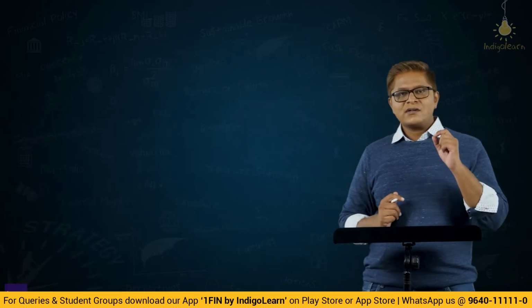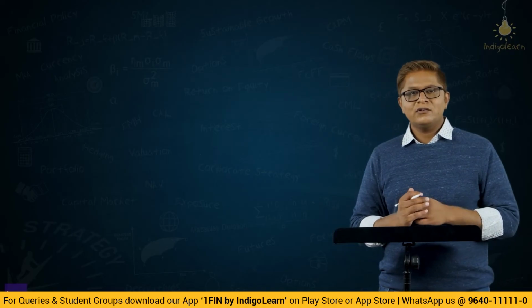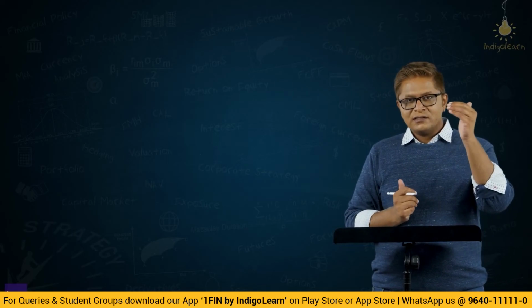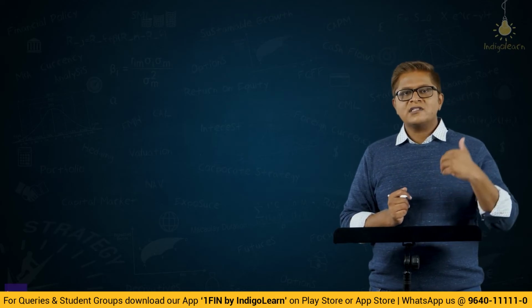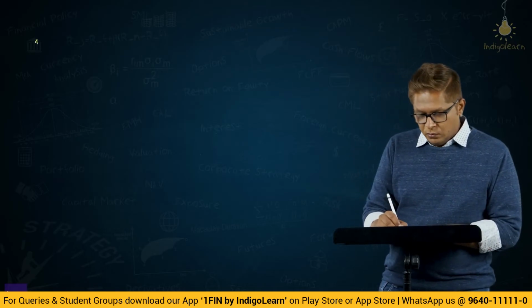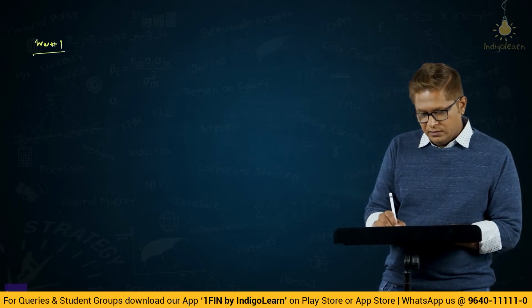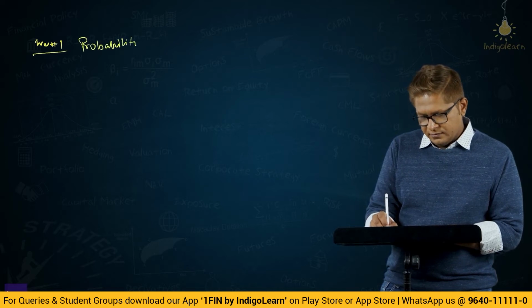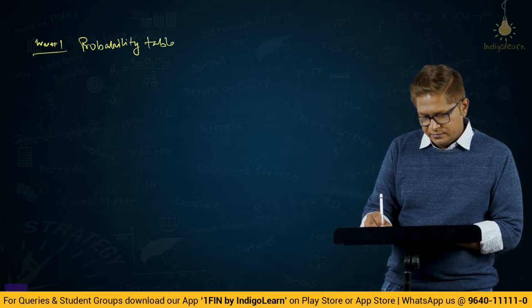Friends, let's start off with a small working where we indicate the probability table, and we indicate for each of the number of days what is the probability of going stock out. That will help us in answering bits 2 and 3. Working note number 1: probability table.